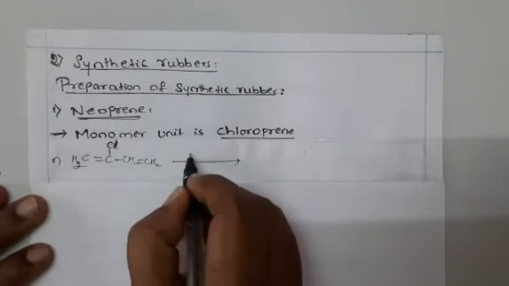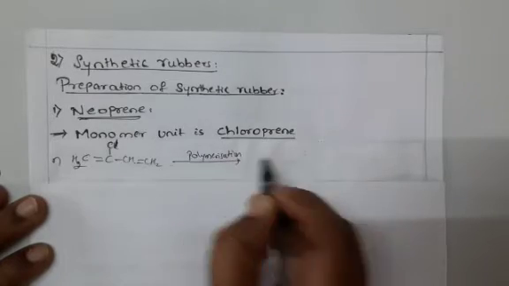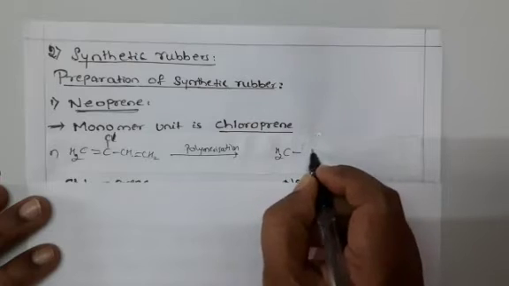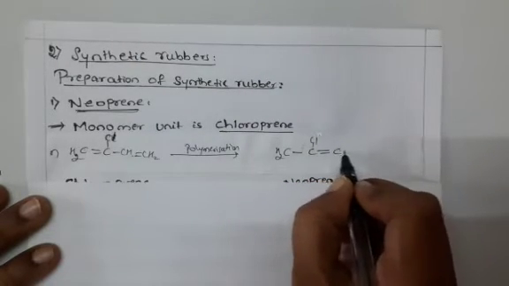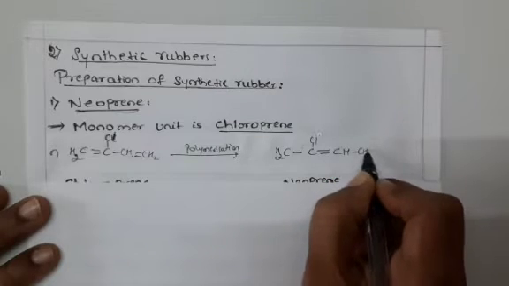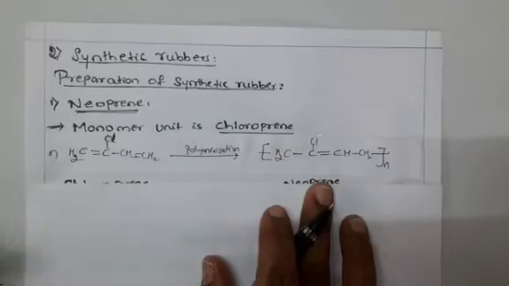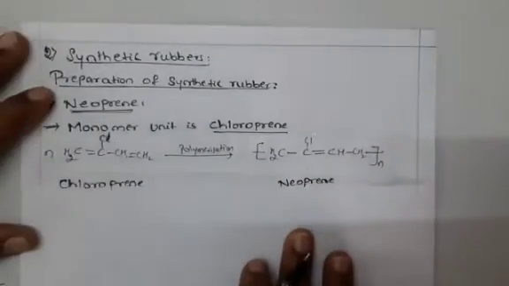On polymerization, we are getting neoprene. Same, CH2 single bond CCl, here the double bond is shifting, and CH2. Like this, the chain will be continued. This is the polymer of chloroprene, that is neoprene.